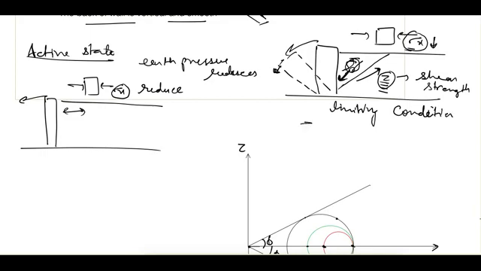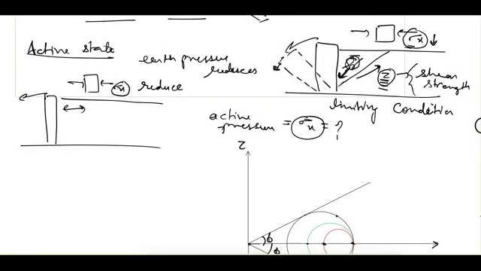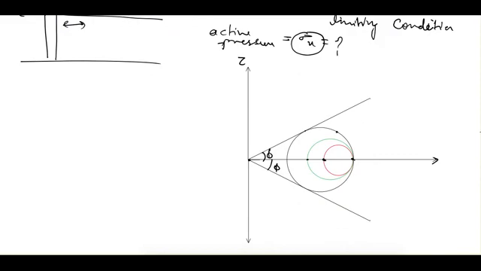At that point, what is going to be the horizontal pressure? That will be our active earth pressure. This is what we are trying to find out: sigma x when tau reaches the shear strength of the soil. We can do it by using our Mohr envelope and Mohr circle. This line indicates the Mohr envelope for cohesionless soil, so it will pass through the origin, and these are Mohr circles for different values of stresses.